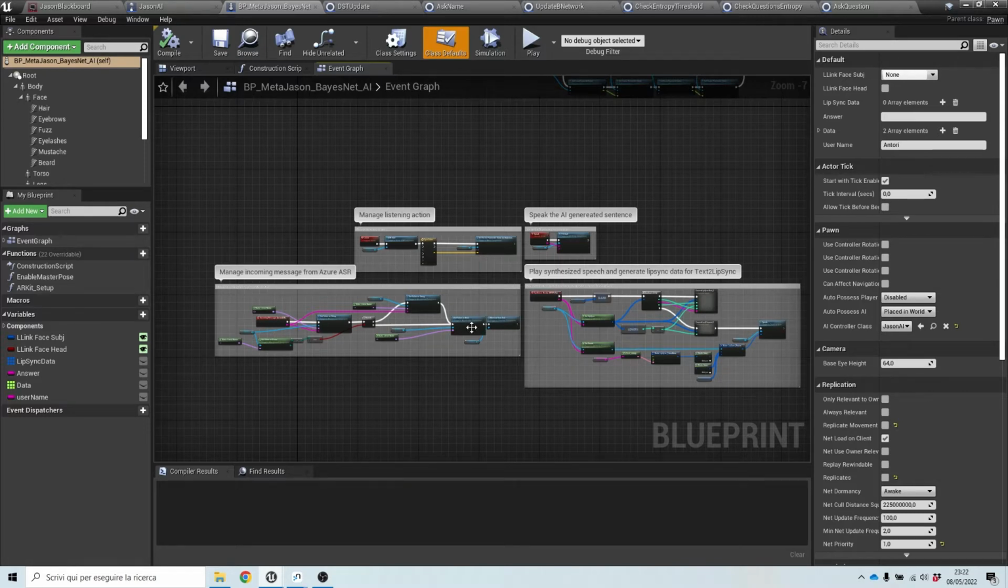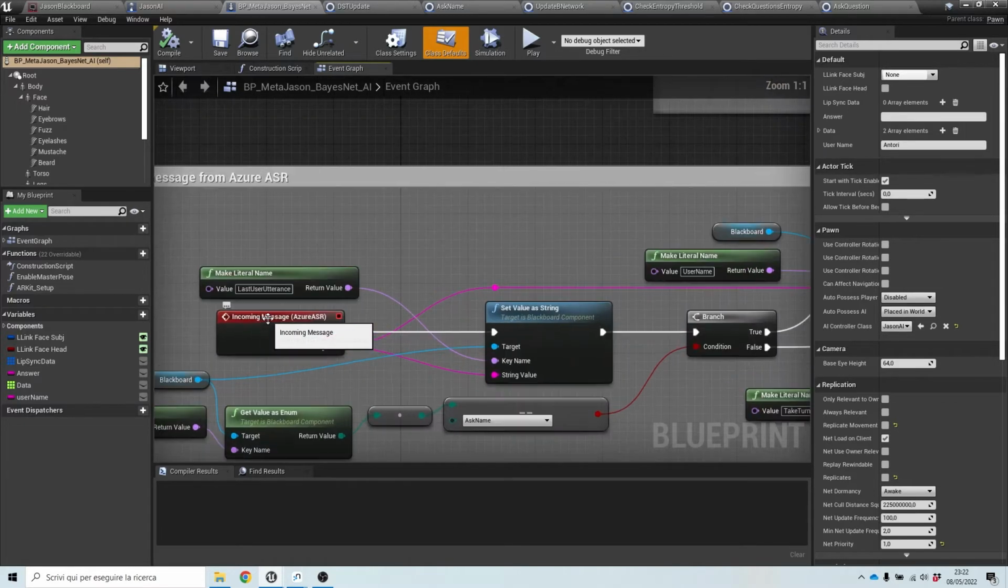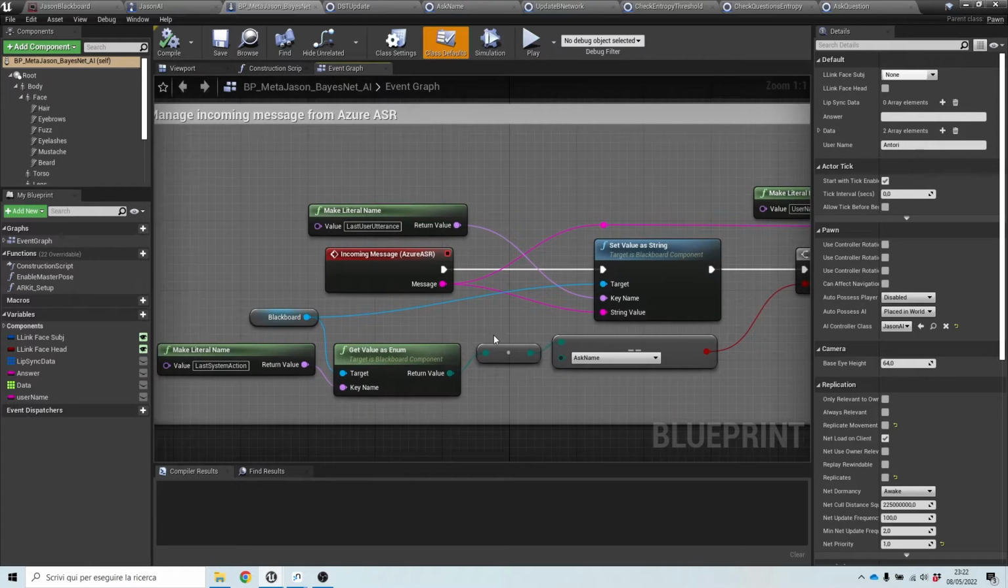So most of the old blueprint is gone, as you see. Here we only have a logic linked to the transcriber, the Azure transcriber providing a response that will update the last user utterance key in the blackboard with the message coming from Azure ASR.